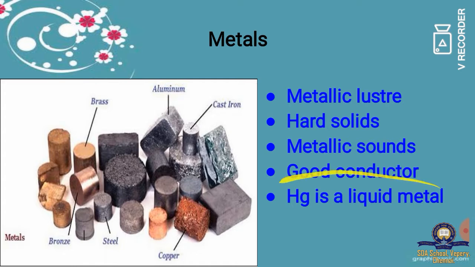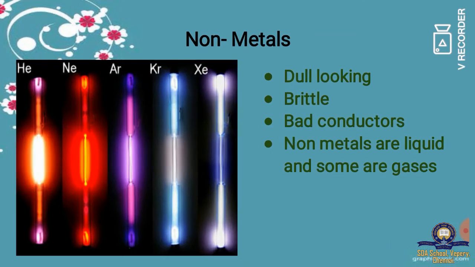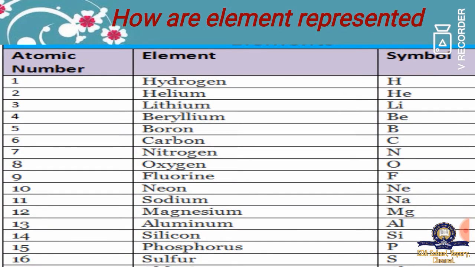All metals are solid except one, that is mercury, and its symbol is Hg. So Hg is a liquid metal. Non-metals are dull looking, brittle, bad conductors of electricity, and some are in gaseous form. So we saw what is metal and non-metal.